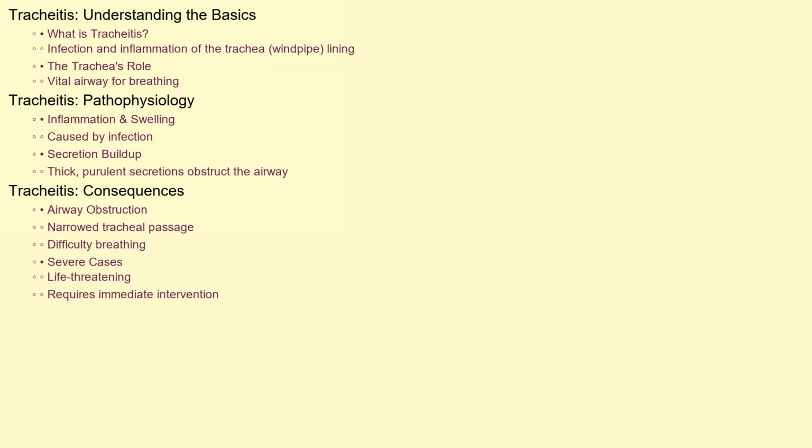To understand tracheitis, it's important to know a little about the pathophysiology. The trachea, or windpipe, is a vital airway that carries air to and from the lungs. In tracheitis, an infection causes inflammation and swelling of the tracheal lining. This inflammation can lead to the formation of thick, purulent secretions that obstruct the airway. The swelling and secretions narrow the tracheal passage, making it difficult to breathe. In severe cases, this obstruction can be life-threatening, requiring immediate medical intervention to secure the airway and prevent suffocation.